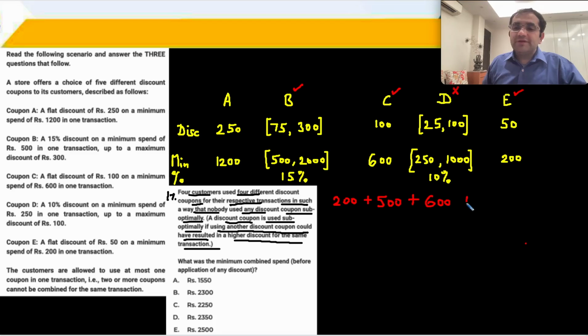And then we go to 1200 rupees. 1200 rupees पे, if I am using coupon number B 15%, I will get 120 plus 60, 180 rupees. But उससे higher discount milega if I am using coupon number A at 250 rupees. So this will be the higher discount. So 1200. For customers, 4 different coupons suboptimally resulting in a higher discount. What is the minimum combined spend? Is it 2,500 rupees? Is the answer for question 17.